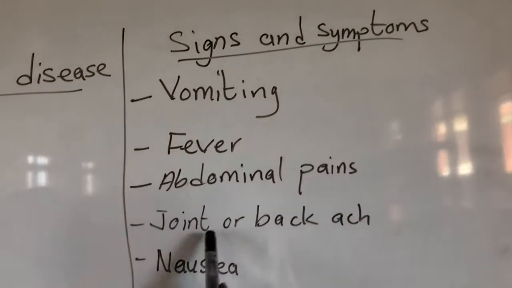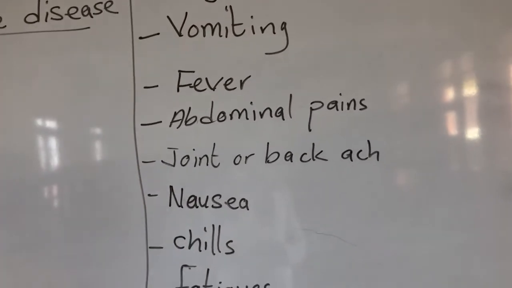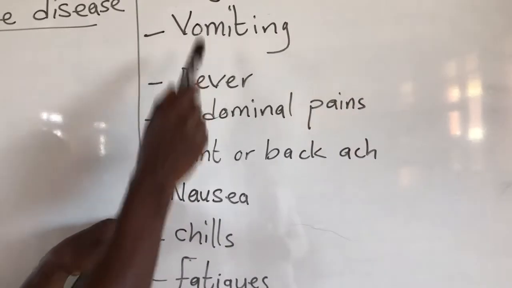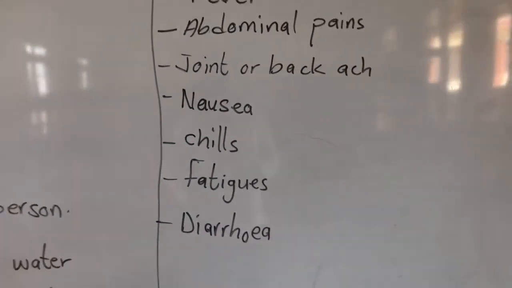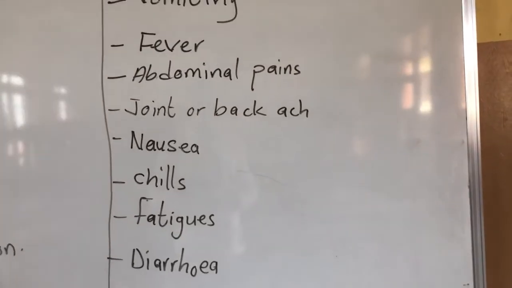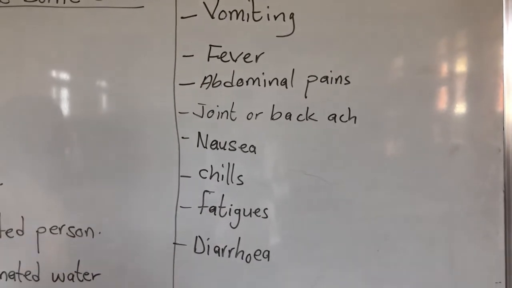We have joint or backache. We have nausea. Okay. One, 2, 3, 4. They are the common signs of foodborne diseases.